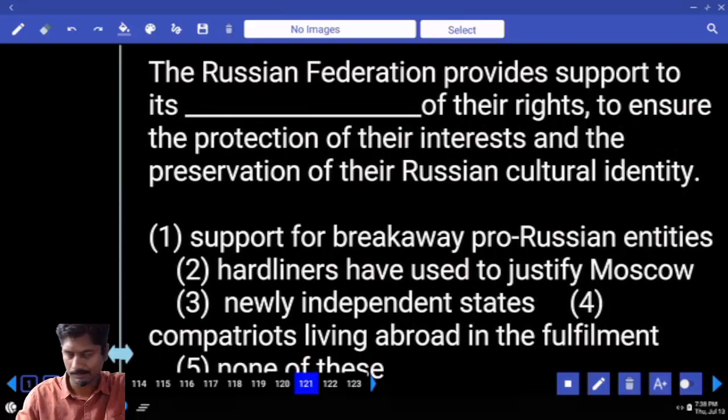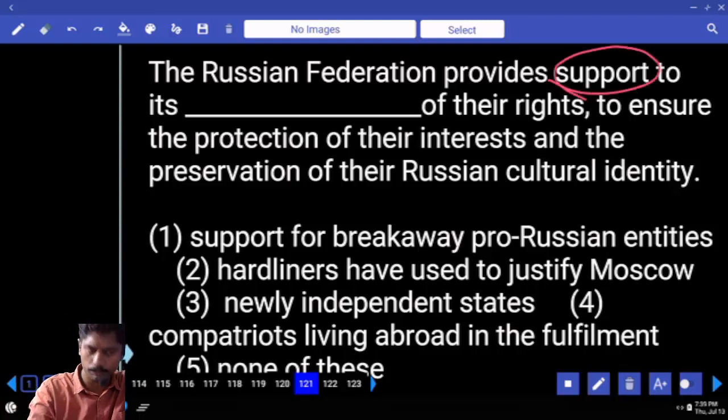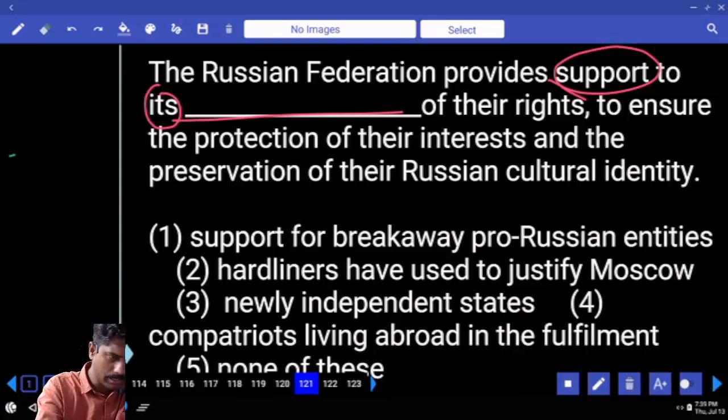Let me read. The Russian Federation provides support to dash its. So providing support to whom? To Russia's dash whenever it's appear.